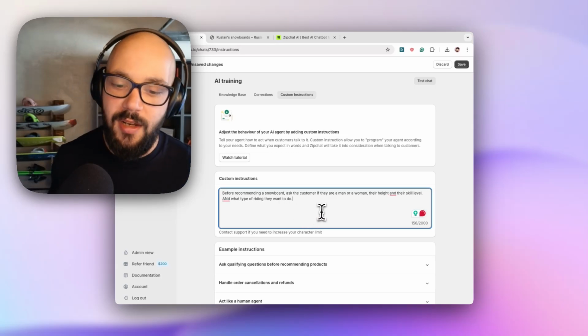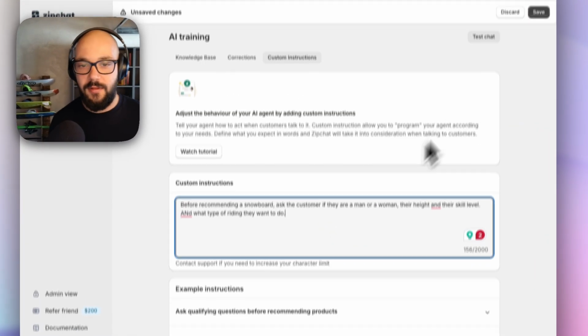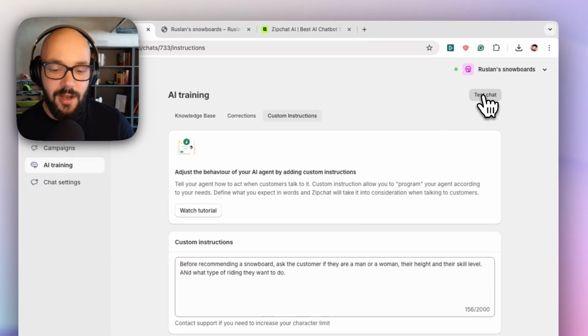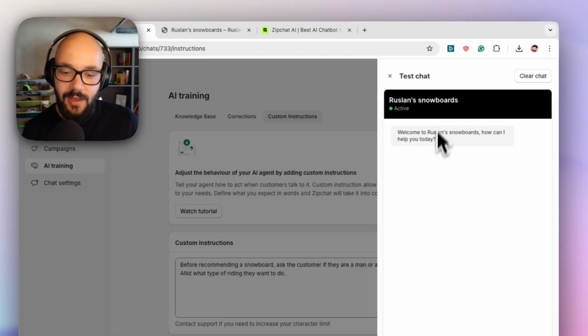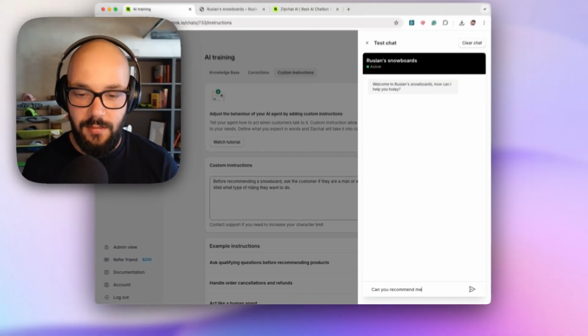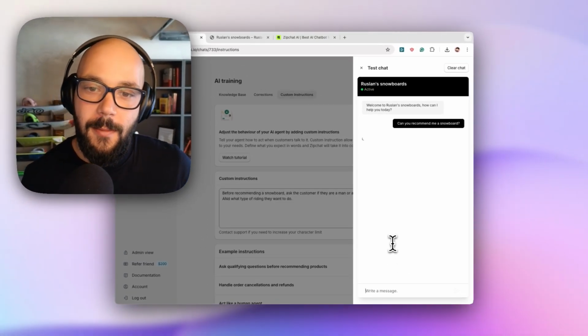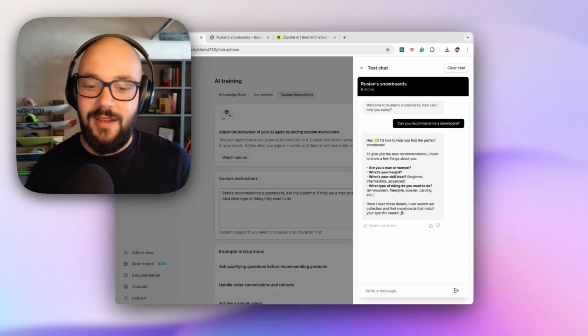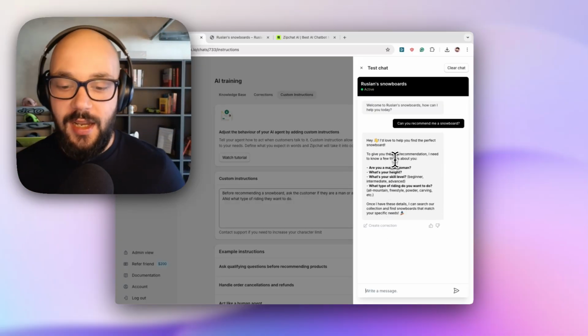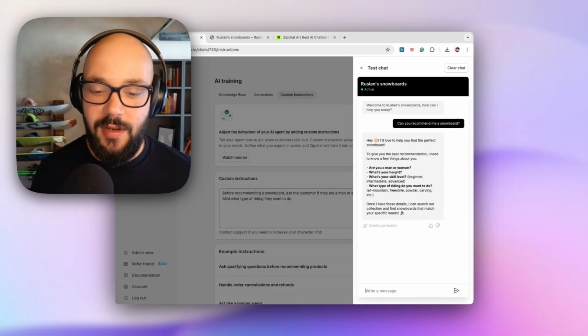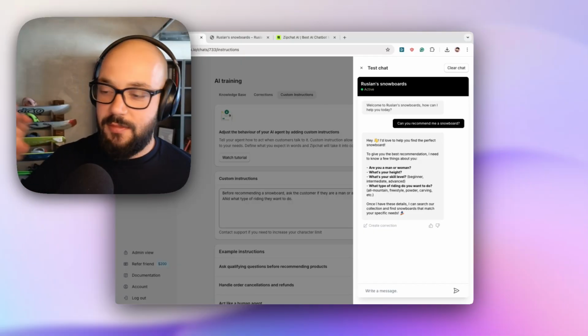Something like this, right? So we want to qualify the user so we know what kind of board to offer to them. I can save this. So now if I ask the same question, can you recommend me a board, you can see it's going to first ask me about all this stuff that I added in the instructions before it recommends something.